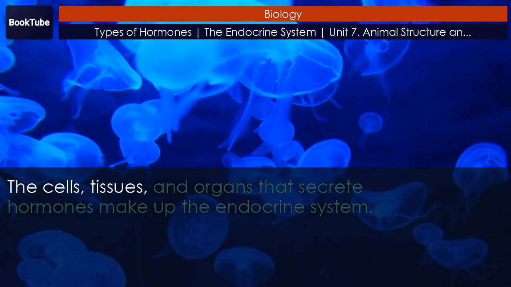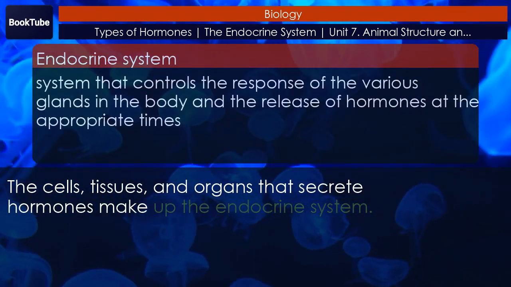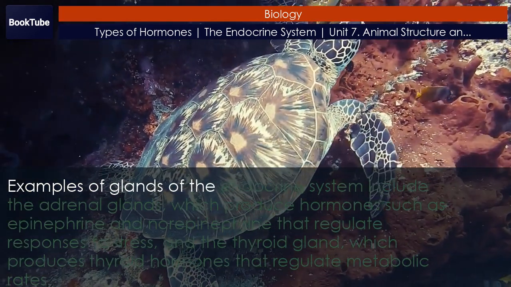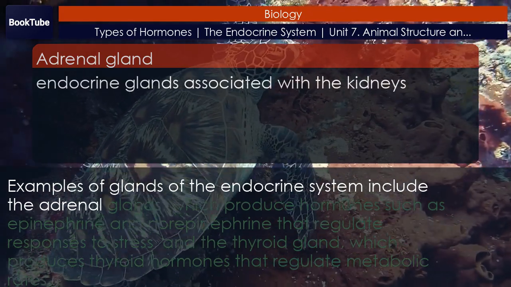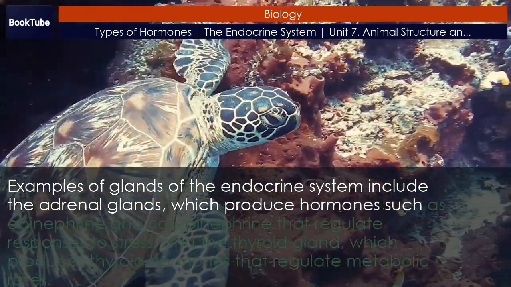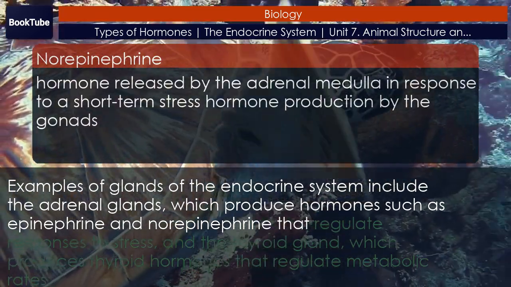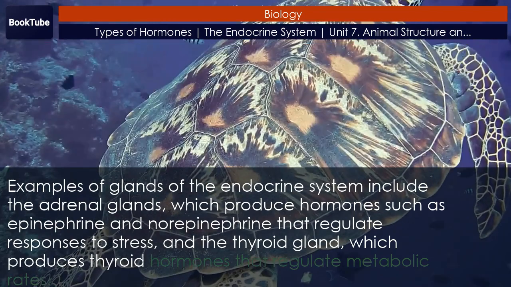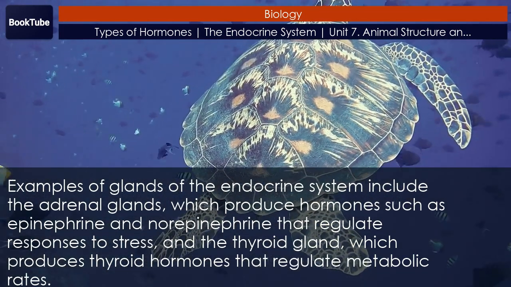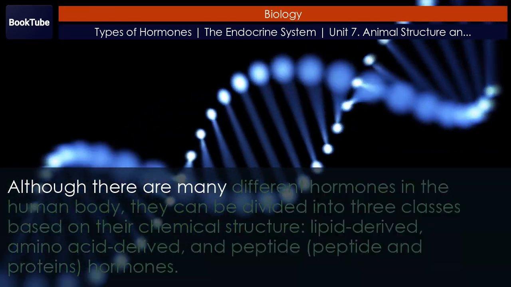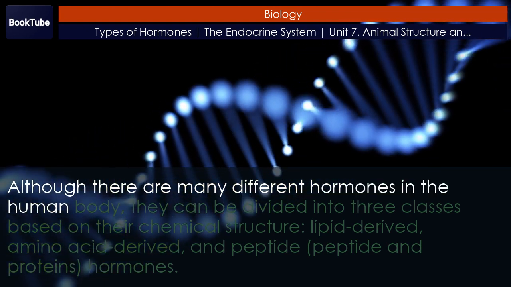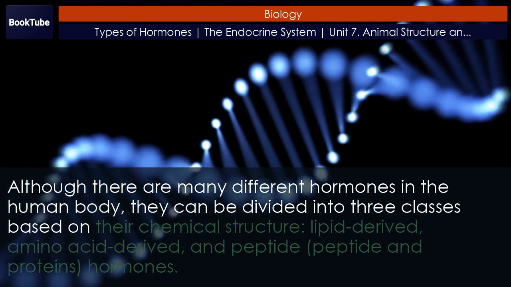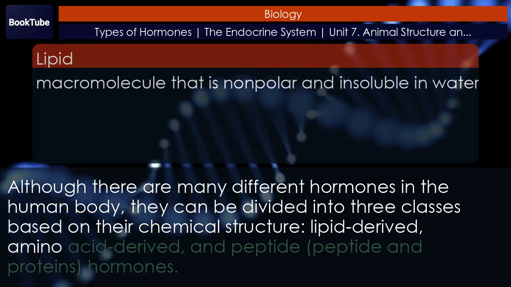The cells, tissues, and organs that secrete hormones make up the endocrine system. Examples of glands of the endocrine system include the adrenal glands, which produce hormones such as epinephrine and norepinephrine that regulate responses to stress, and the thyroid gland, which produces thyroid hormones that regulate metabolic rates. Although there are many different hormones in the human body, they can be divided into 3 classes based on their chemical structure: lipid-derived, amino acid-derived, and peptide.